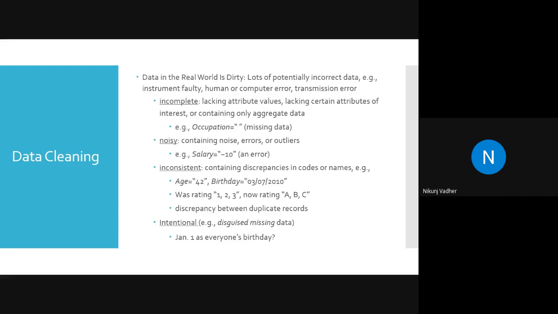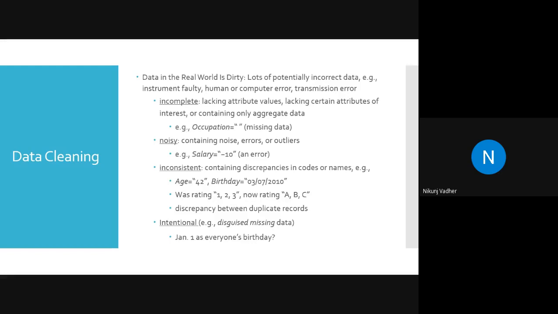So let's see the various definitions by which we can say that data is dirty. The first one is incomplete. In the example, I have written that occupation is equal to empty. Occupation cannot be empty. Occupation can be either student or employee or employer.